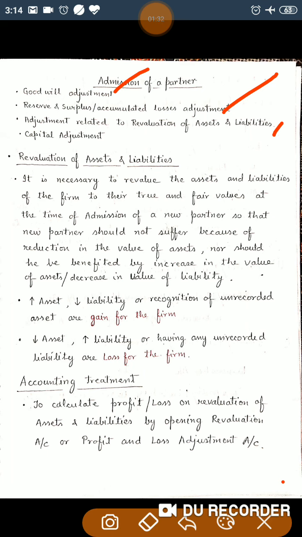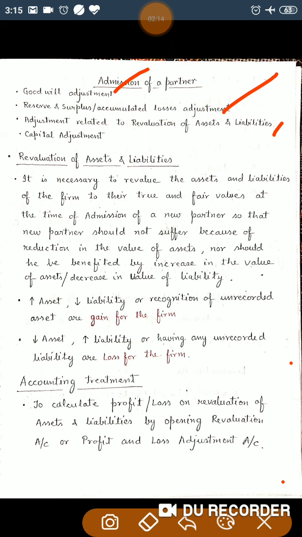Otherwise, what happens? The new partner may suffer due to reduction in the value of an asset, or he would get a benefit if there is an increase in the value of assets or a decrease in the value of liabilities. So it is also to be understood that if there is an increase in assets, a decrease in liabilities, or you are recognizing some unrecorded asset at the time of admission, they all are gains for the business.